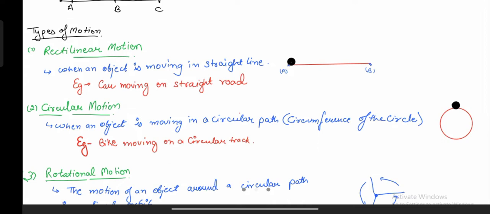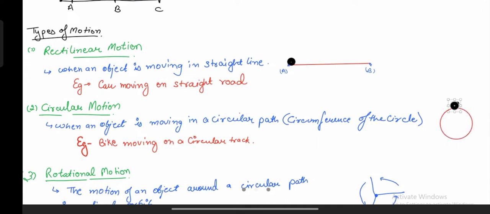So what happens in the circular motion? In the circular motion, the object is moving in a circular path, or I could say on the circular path. So you see over here is a circle and this object, that is nothing but a black dot, is going to move on the circumference of the circle like this. And that we will call the circular motion.